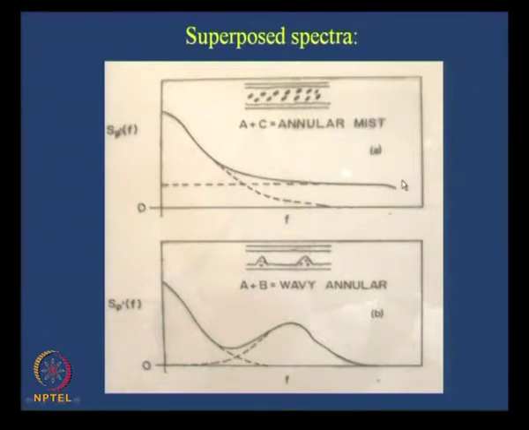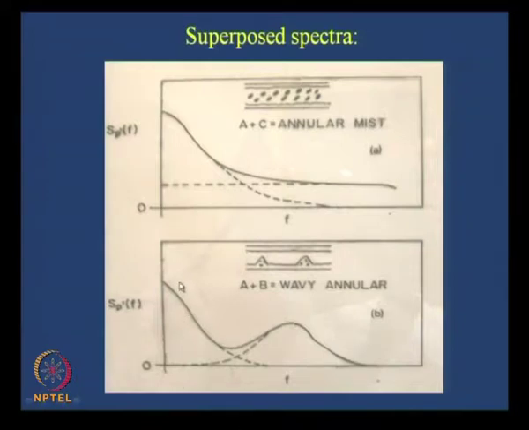Why? Because we almost never get pure annular flow. Okay, there are droplets, isn't it, in the gas core. So, therefore, it has some characteristics which combine the characteristics of annular flow pattern as well as the dispersed flow pattern, which is the actual physical appearance of the annular flow pattern in industries.